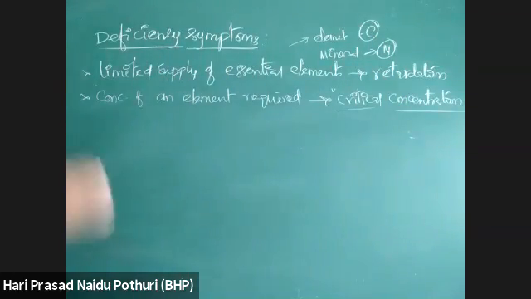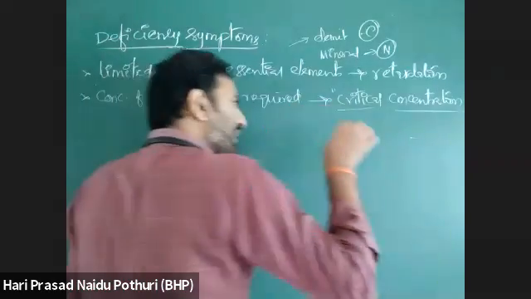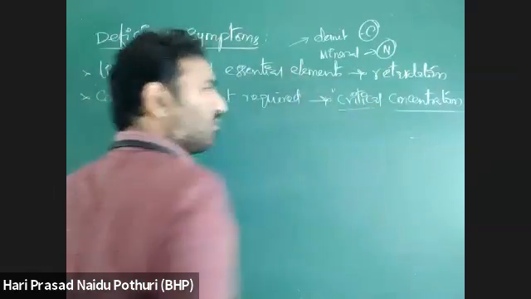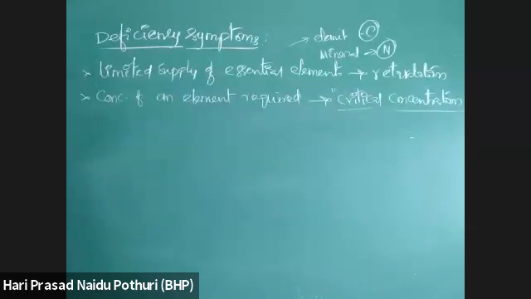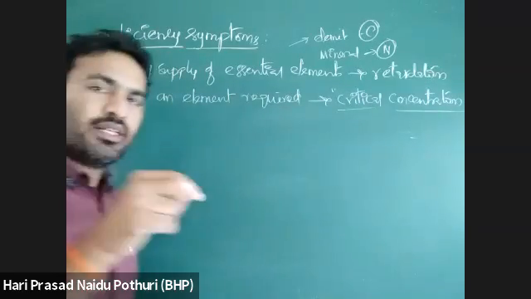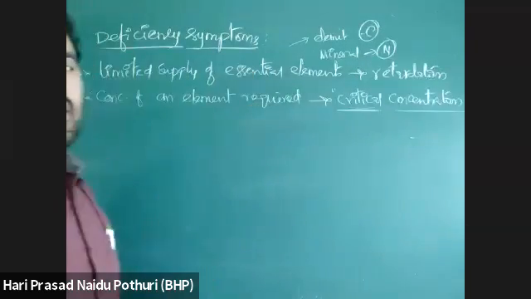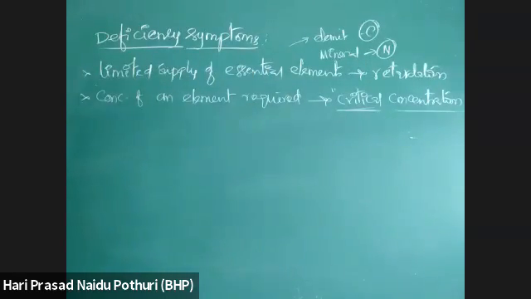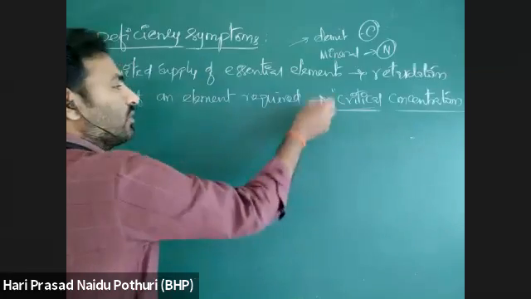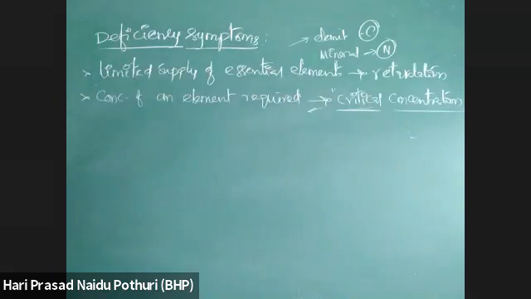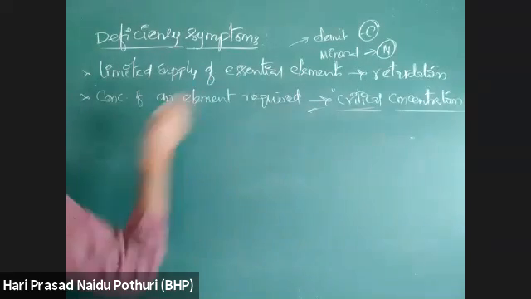Whether it is carbon, hydrogen, oxygen, nitrogen, boron, phosphorus or potassium, there is a particular concentration of every element which is required by the plant. That concentration, the minimum requirement to maintain plant growth and development, is what we call critical concentration.